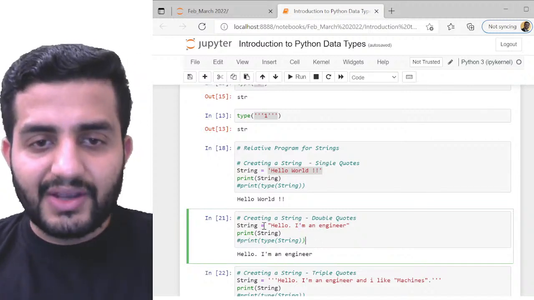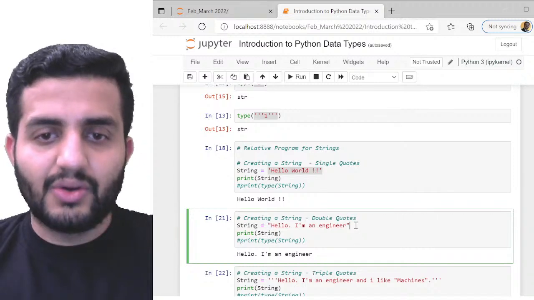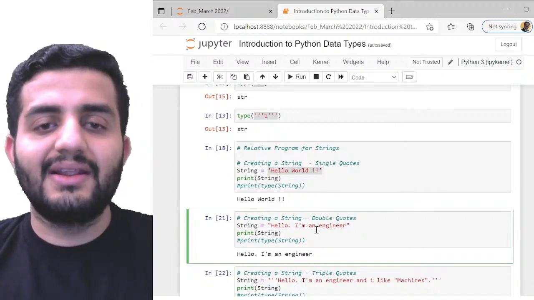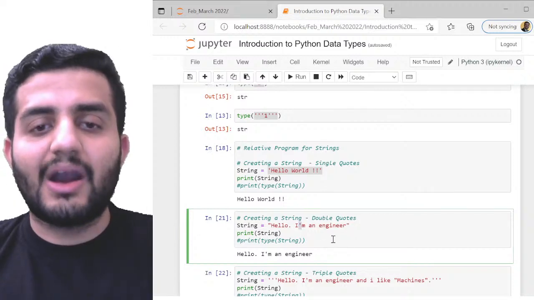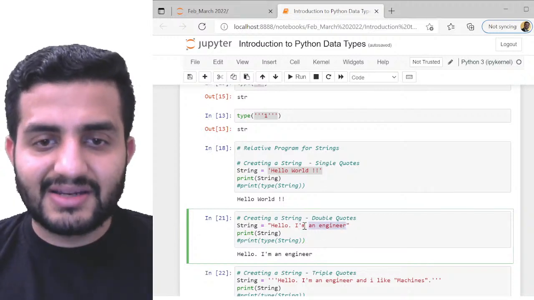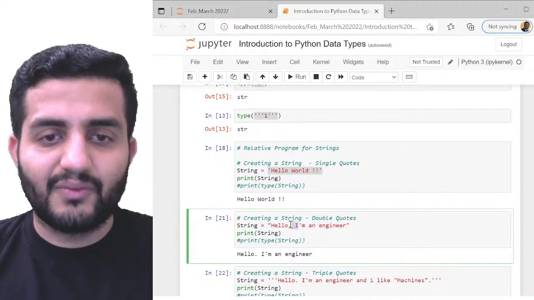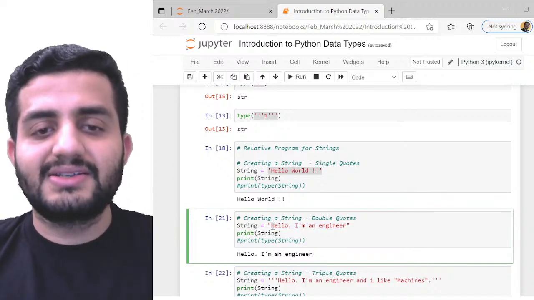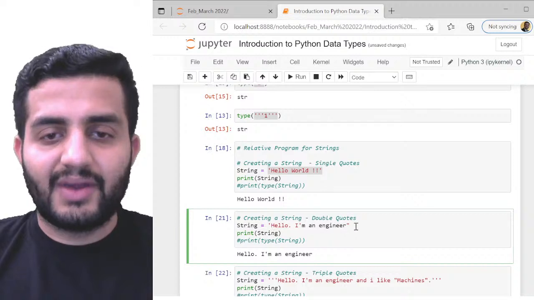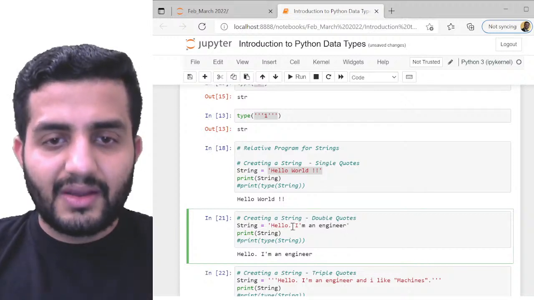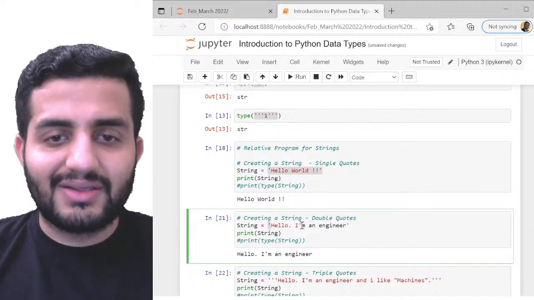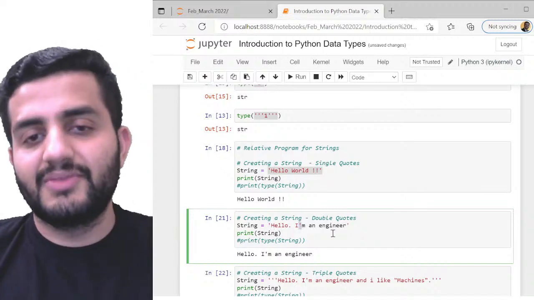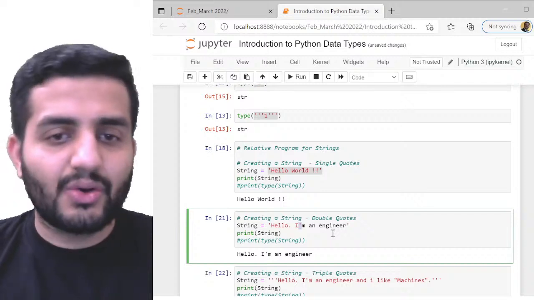If I use single quotes to enclose this string, the problem is that this inner single quote will also be treated as the outer boundary. So the entire string will not be considered, only up to here, because that is where it ends. You can see this alone is considered, because I'm opening the string here and this is treated as the closing. So in this type of sentence, I cannot use single quotes.